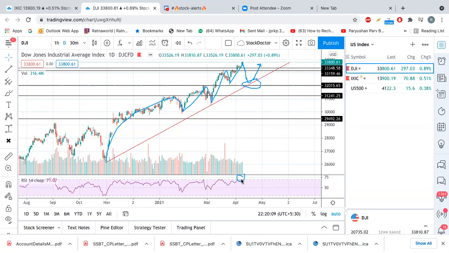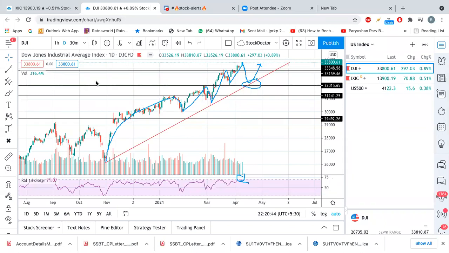In the short term, the Dow Jones can make one more upside from here, and whenever it starts correcting to cool off the RSI, it is trying to go towards 32,000, and at that time we should have cash ready to deploy. Because as we said, the market is still in bull mode, and price action is still saying the market is on the upside.